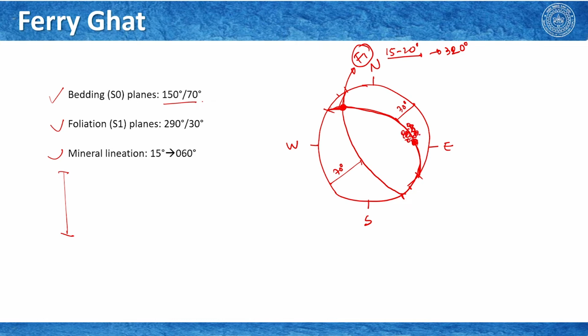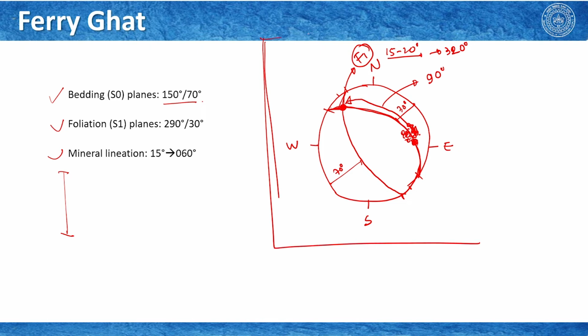And if we try to measure the angle between the first fold axis and the mineral lineations that we have observed, this is almost 90 degrees. Now, what do you interpret from this? I let you do that, I am not going to explain it to you. I am sorry for that, something you need to do and figure it out by yourself.